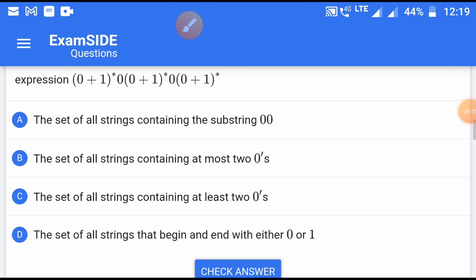The set of all strings containing the substring 0 0.